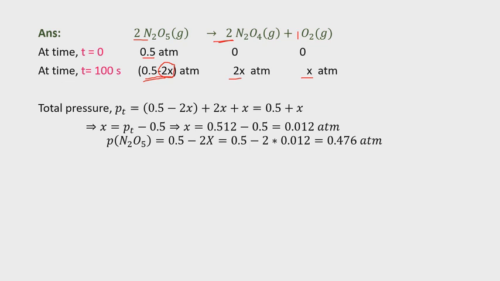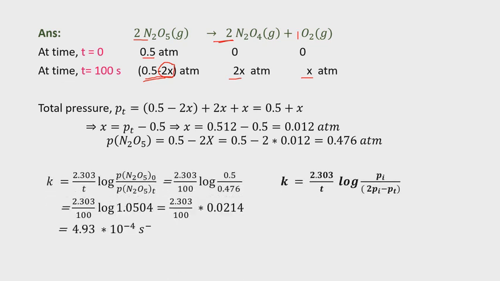So pressure of N2O5 equal to, what is the pressure here? N2O5 का pressure यहाँ देखिए 0.5 minus 2x. So 0.5 minus 2x, x you are already getting from here, 0.012. So you are getting finally 0.476 atmosphere. Yes, this is the solution. Actually, this is the procedure.